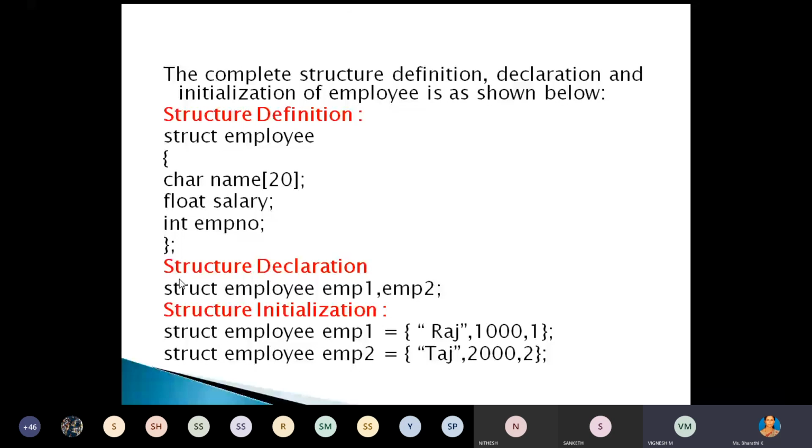Am I audible, students? Yes, ma'am. Okay, yes, ma'am, just mute your microphone. It's disturbing a lot.